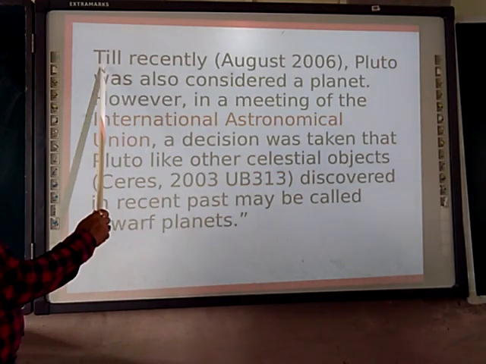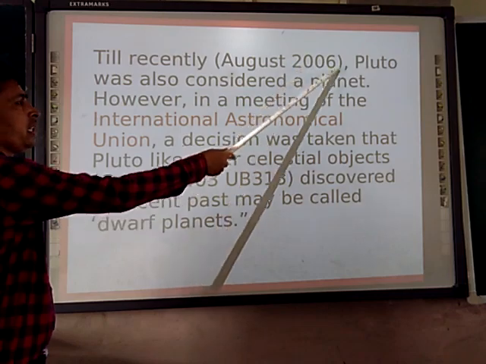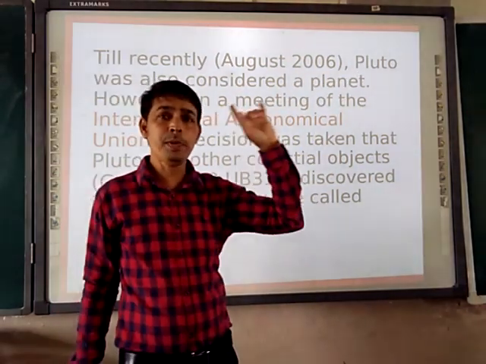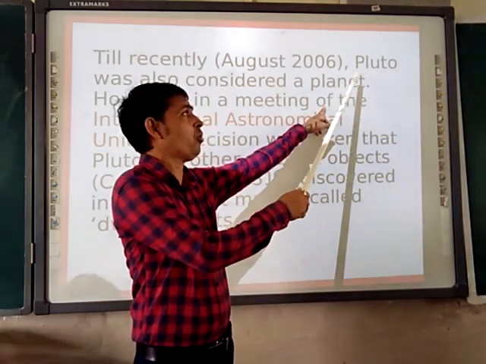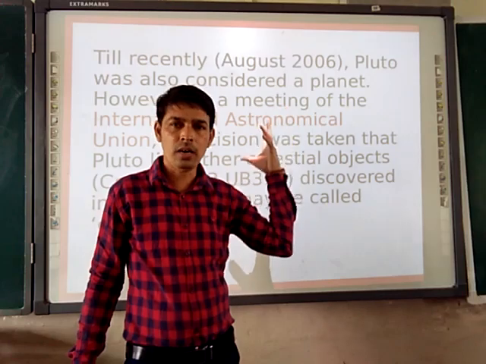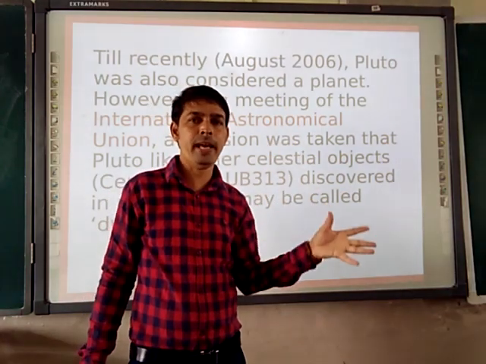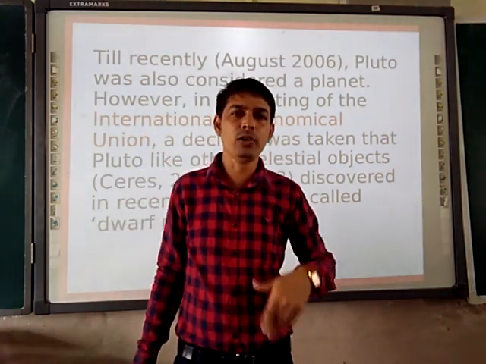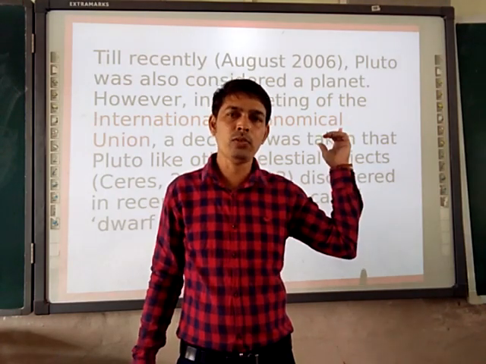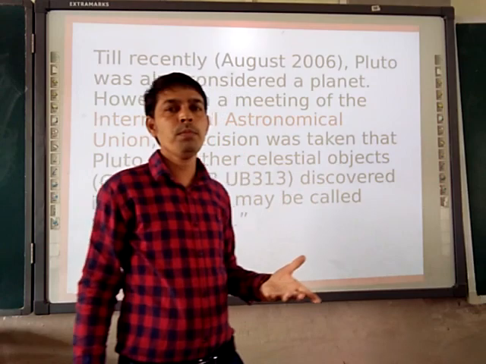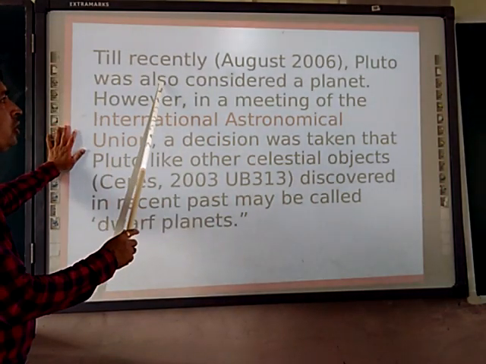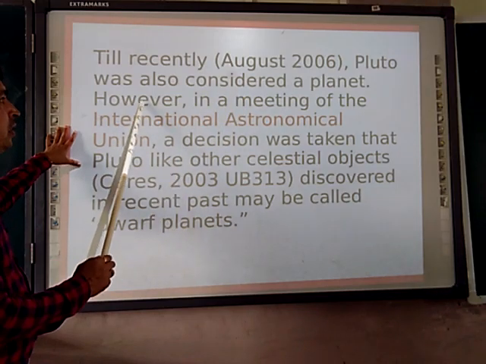Till recently, August 2006, Pluto was also considered a planet. Here in the first presentation I was talking about Pluto. Up to 2006 it was a planet, so we were talking about 9 planets. When I was studying like you, I was also studying the 9 planets. But after 2006, Pluto is called a dwarf planet.